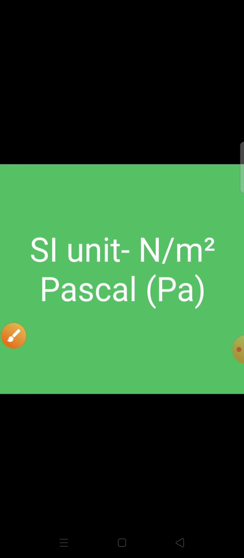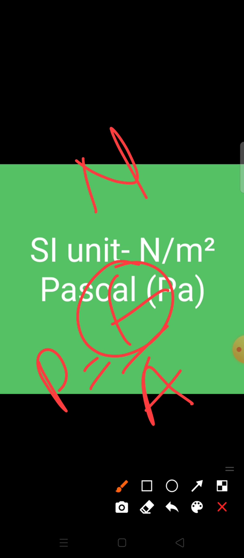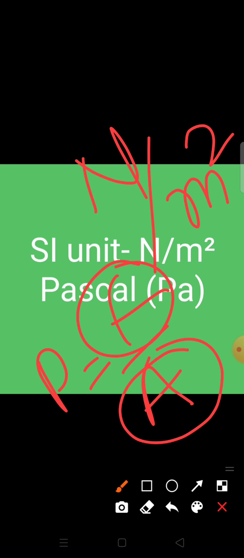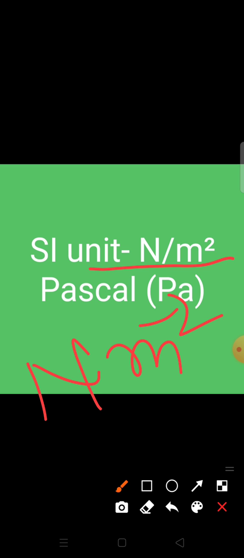Now how can we explain the SI unit? As we know, pressure is equal to force upon area. The SI unit of force is Newton and the SI unit of area is meter square. So the SI unit of pressure is Newton per meter square. We can write it as Newton meter inverse minus 2.